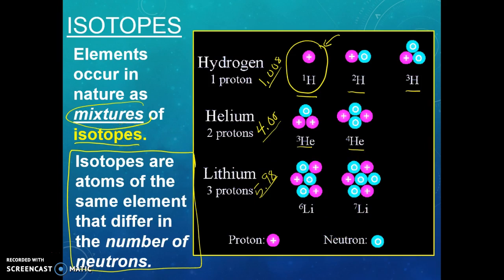Now, don't get me wrong. That doesn't mean that elements are mixtures. What it means is we're talking about the particles. The particles that we see in these elements are not identical. They are actually mixtures of the same element because they have the same number of protons. You'll see in every single case, in hydrogen, we see 1, 1, 1. In helium, we see 2 and 2. Over here, we see 1, 2, 3. So you notice they have to be the same atom because they have the same number of protons, but we can see the thing that changes is the neutrons.